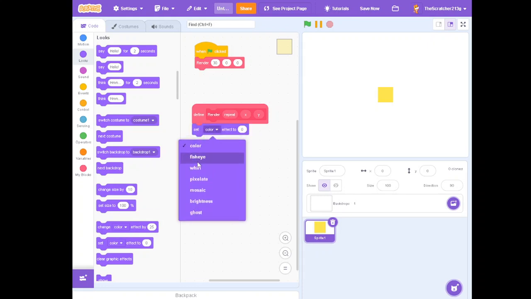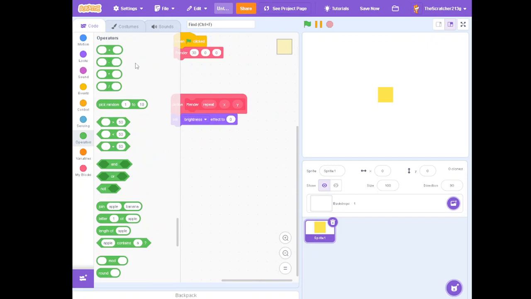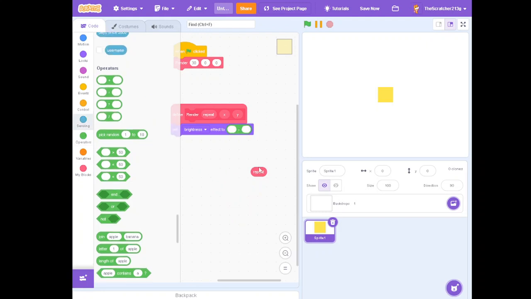Now what we're going to do is get the brightness block. And we're just going to multiply by negative, and repeat. Basically -2. Would that work? Alright, so by negative. We're just going to have to subtract the repeat. The repeat's at 0 right now.